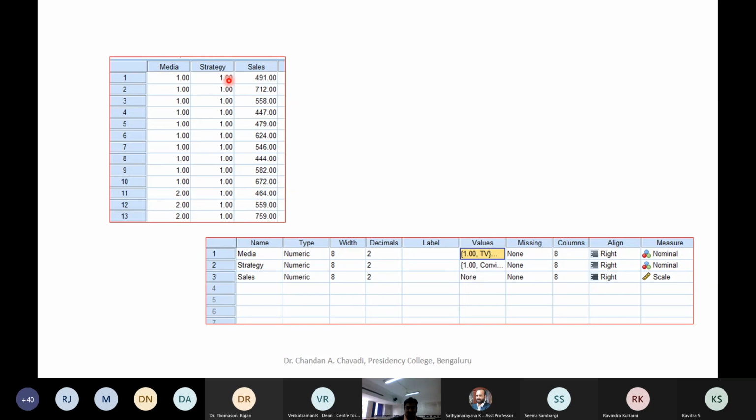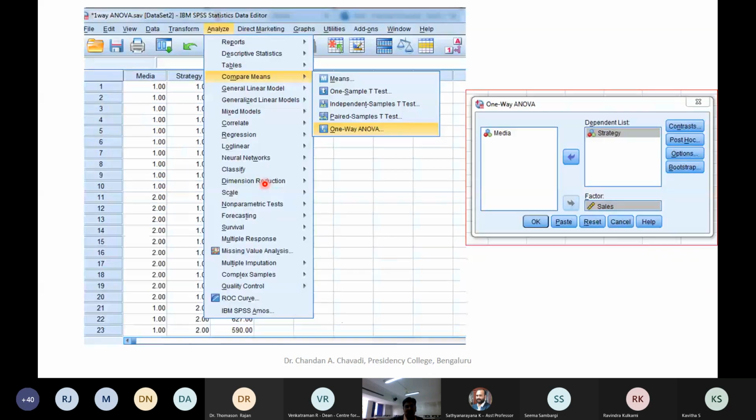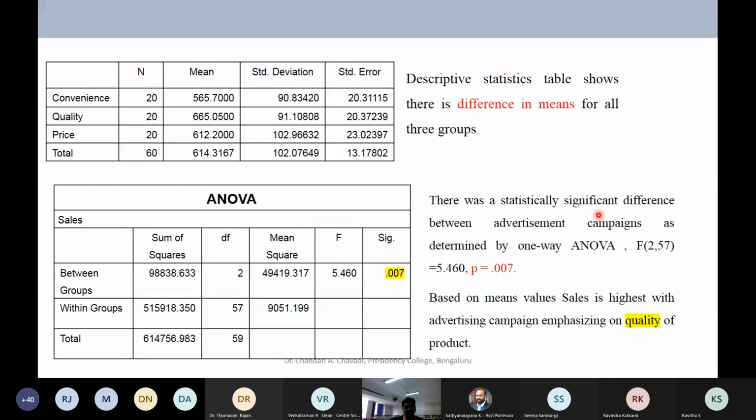This one is convenience, and for that, these are the sales we are able to get. Similarly, if you go down the entire file, you'll have 2, and similarly 3 will be there, with the various sales for the 20-week period that has been recorded. Once we do this, we run it: go to Analyze, Compare Means, One-Way ANOVA. Our dependent variable is sales, and the factor here is the strategy. So let's see what comes out.